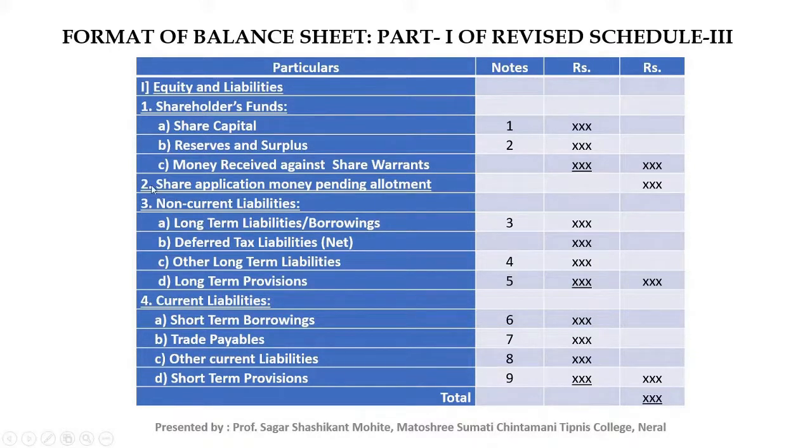Next major head is share application money pending allotment. This is also irrelevant for your practical problem purpose.